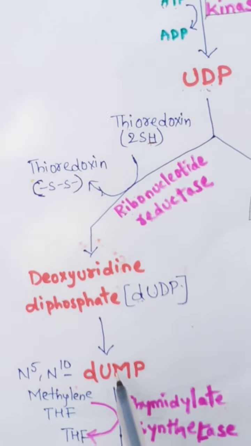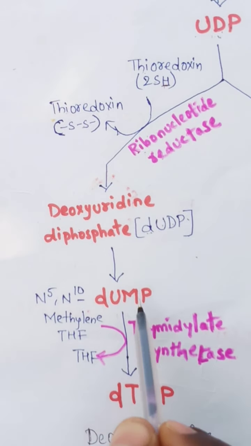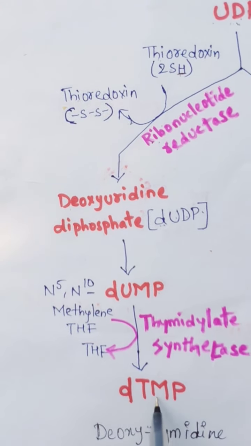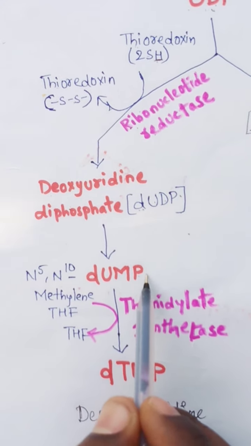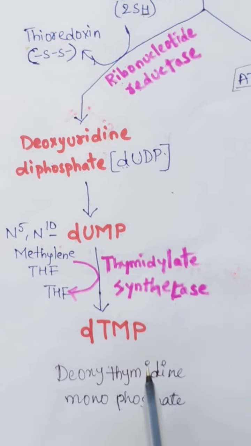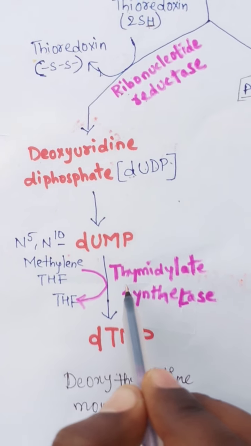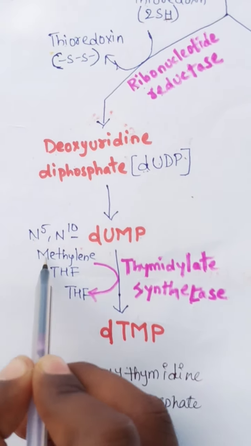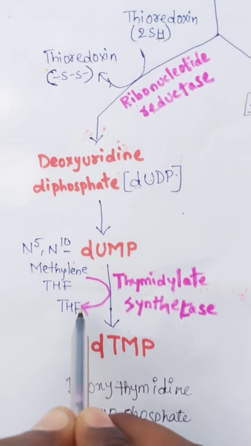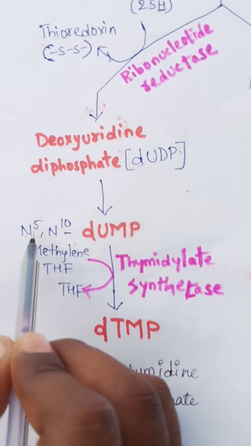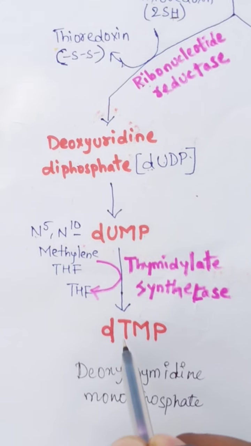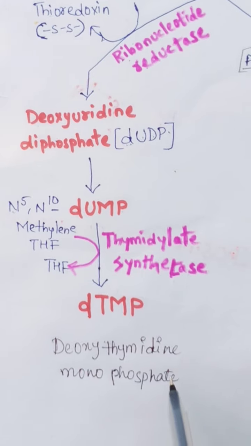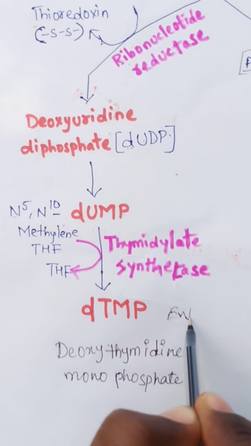The dUDP is converted to dUMP, and deoxyuridine monophosphate is converted to deoxythymidine monophosphate in the presence of thymidylate synthase enzyme. Here N5,N10 methylene THF participates in the formation of dTMP, deoxythymidine monophosphate, and is converted to DHF. This is also called an end product of pyrimidine.